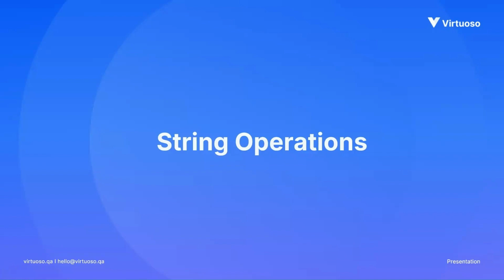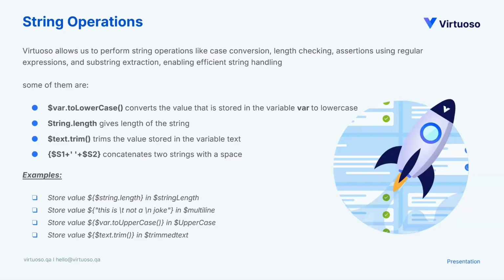When I say string operations, we must all have come across a lot of use cases in our test automation where we have to convert cases, such as camel case or uppercase, or there is some haphazard data that you have to sort, trim, or split. So there are multiple operations that need to be handled when it comes to strings. A string is basically a set of characters.